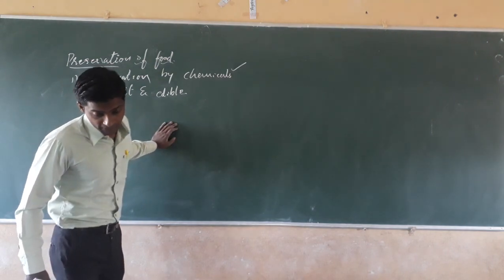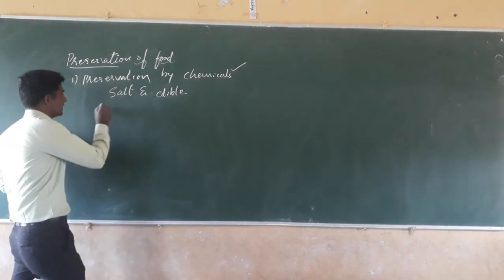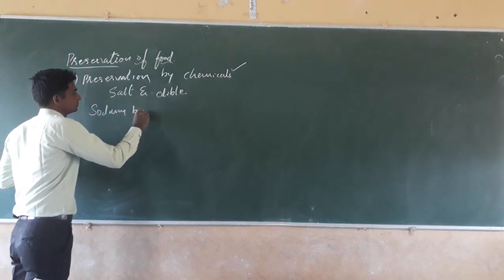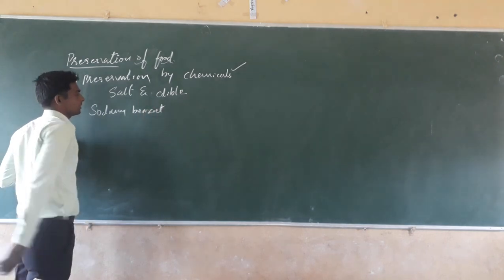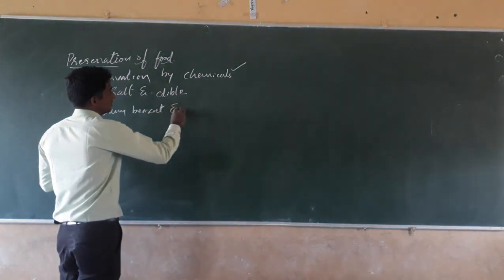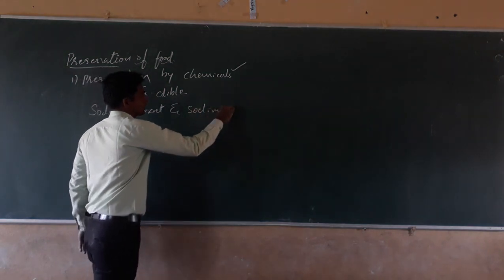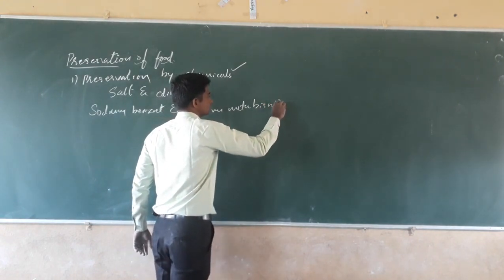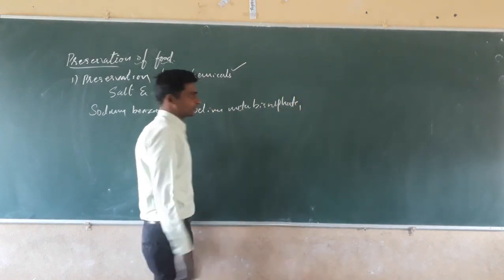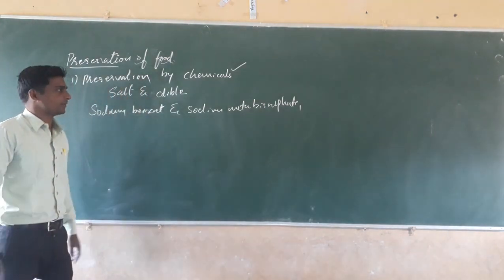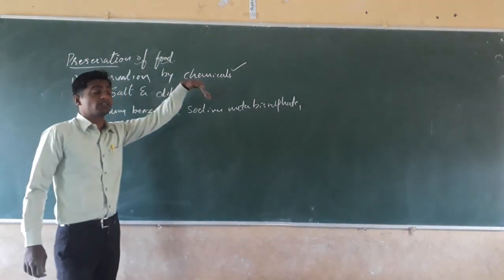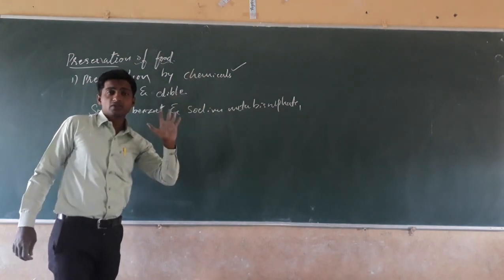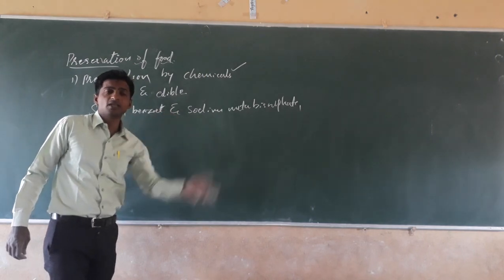That is sodium benzoate and sodium metabisulfite. Sodium benzoate and sodium metabisulfite are available in the market. They are added to the food material, and that protects the food from microorganisms.